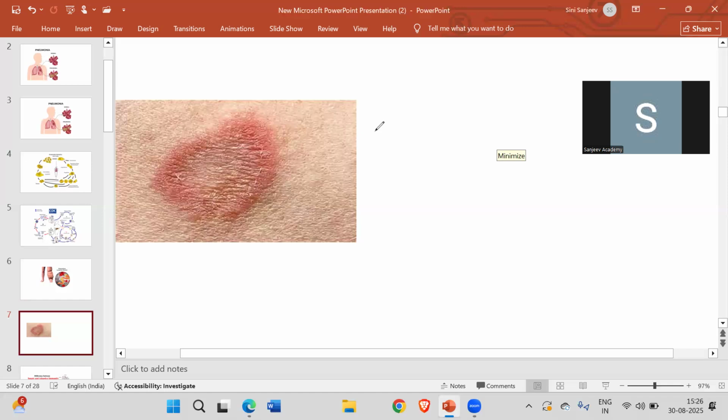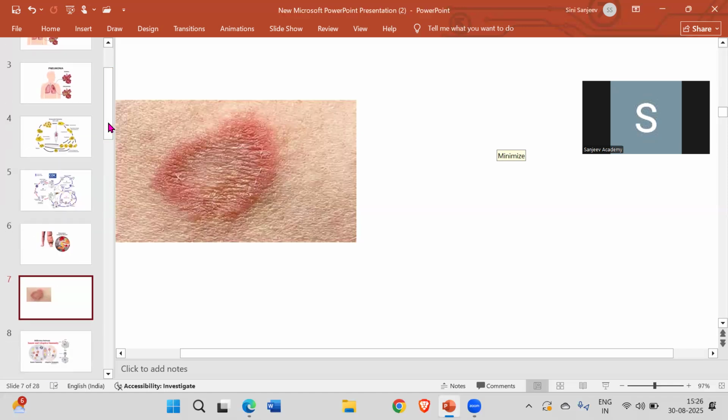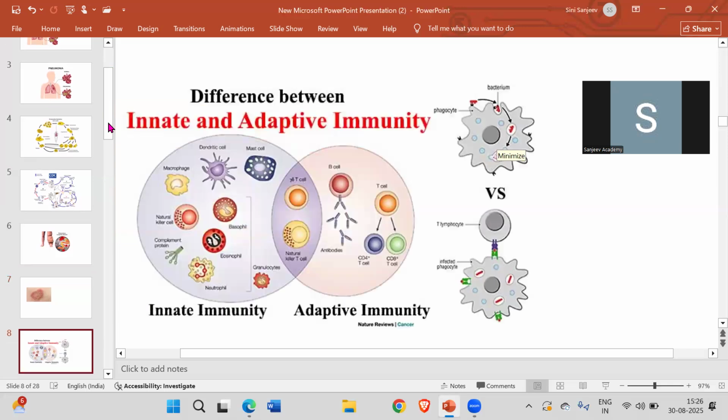Now, if you want to further go into this prevention and control, what you can do is you can opt for certain vaccines or the antibiotics and drugs. So now what are the vaccines or the antibiotics and drugs?